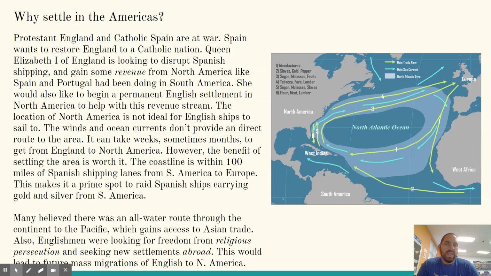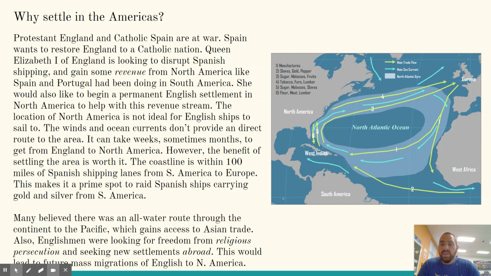So Spain doesn't like England because they're Protestant. England doesn't like Spain because they're Catholic, and because Spain's making a ton of money and a huge revenue stream coming from South America. Between just resources coming out of there, there's gold coming out of South America. So England kind of has a little jealous bone going about the South American trade with the Spanish. Okay. Queen Elizabeth would also like to begin a permanent English settlement in North America to help with this revenue stream. So she wants to make money as well, the same way that the Spanish are making money.